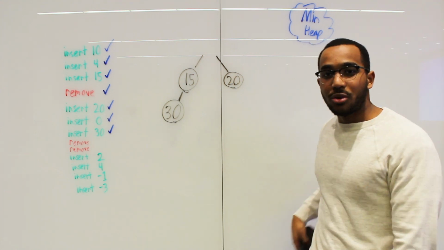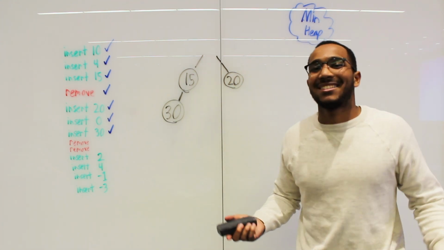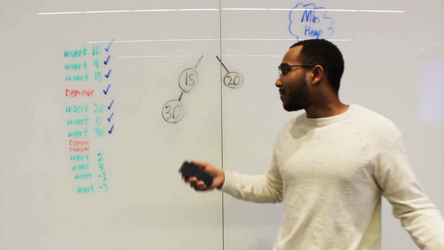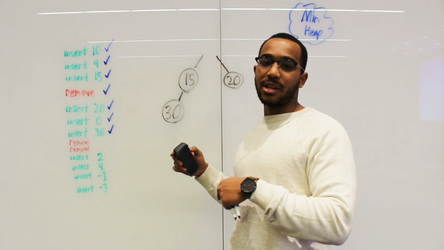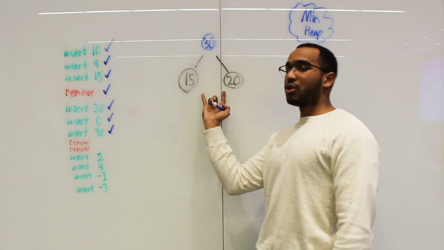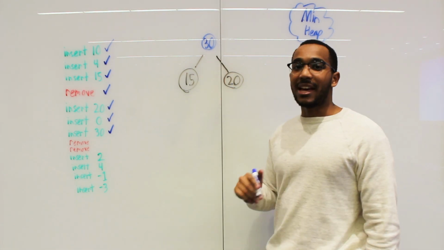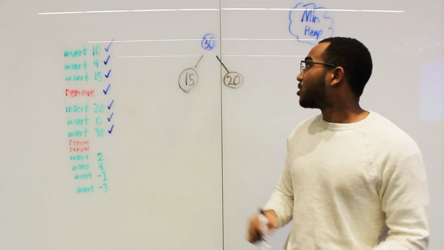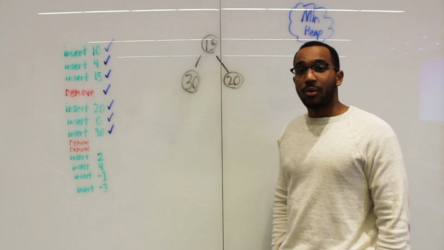And what item goes into 10's place? The last item in the heap. It's not really last because this is a binary structure, but the last item is 30 because this is a complete tree. So let's put 30 into 10's place. So now this should be pretty rapid. We compare the two children. Which is smaller? 15. Does 15 beat 30? Yes, it does. So we swap them. So we swap 30 and 15. Okay, so we've done two removals.